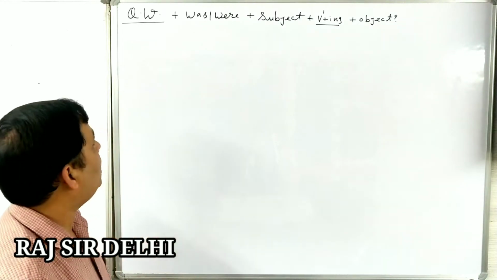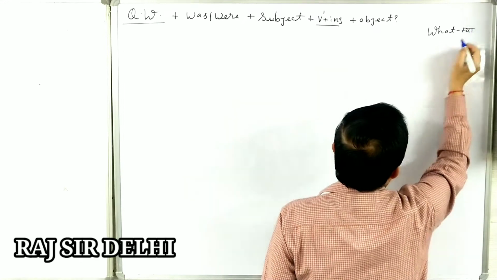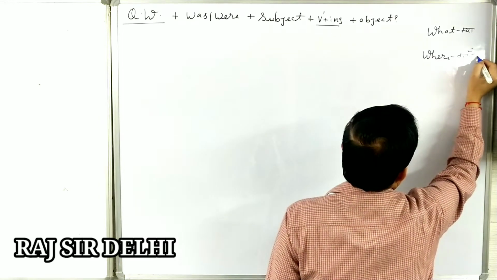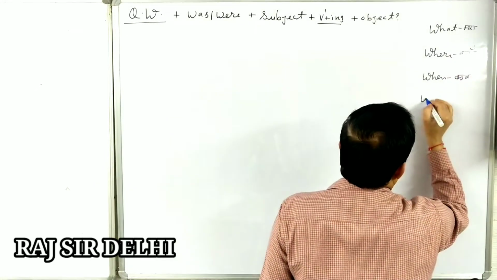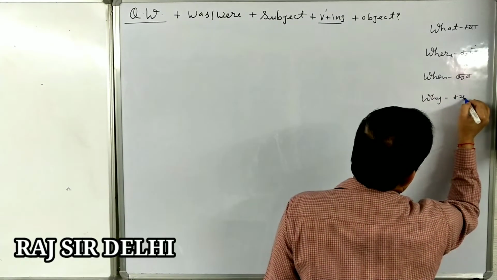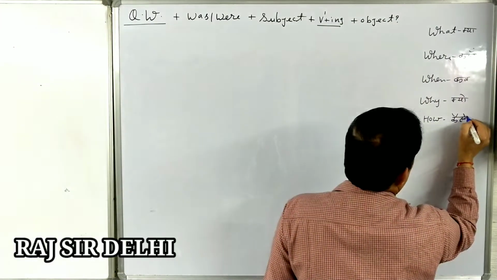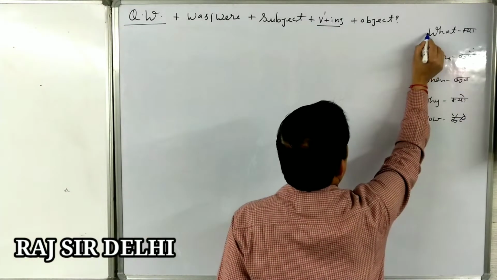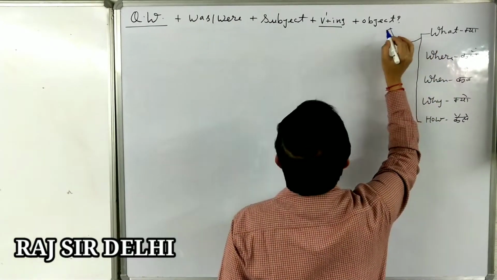So dear students, in question words today we will learn: what means kya, where means kahan, when means kab, why means kyon, and how means kaise. So this is the formula. We use this formula with these words. Understand?